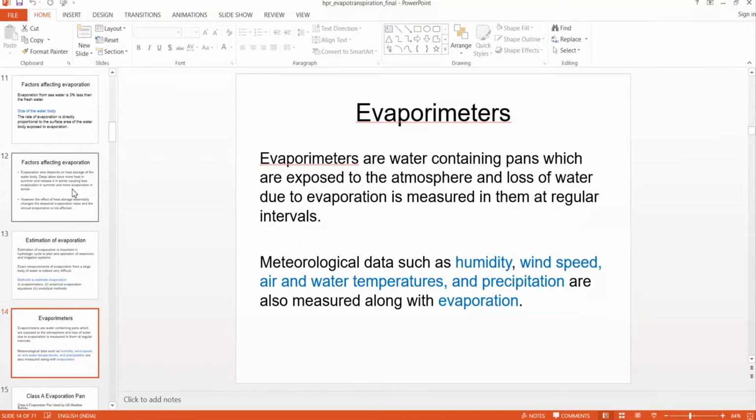Therefore there is a loss of water due to evaporation, because this water absorbs radiation, and the water molecules increase their kinetic energy and collide with other water molecules, and in that process they get more kinetic energy, and then they escape from the surface.